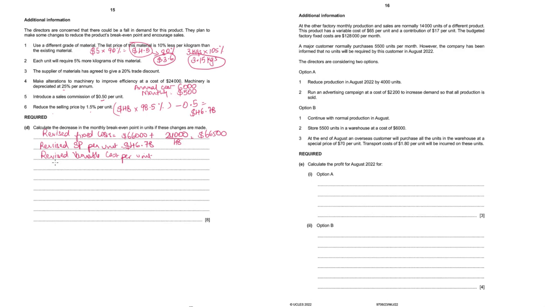For material, you could show the calculation as $5 into 90% into 80% multiplied by 3 kgs multiplied by 105%.